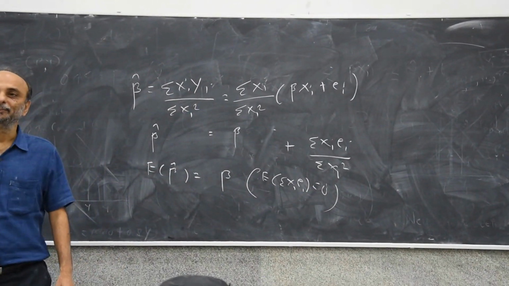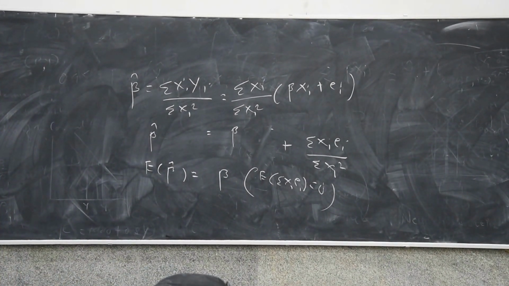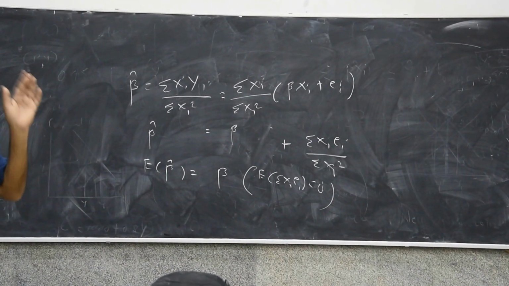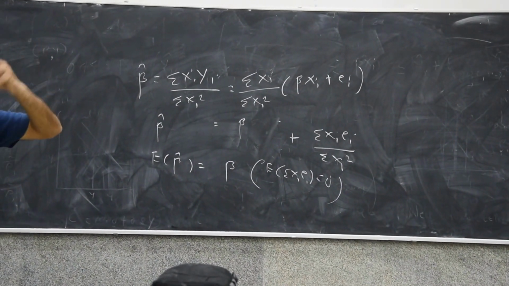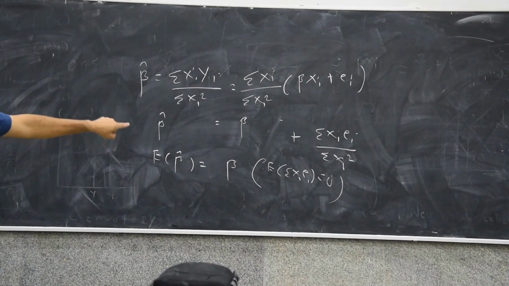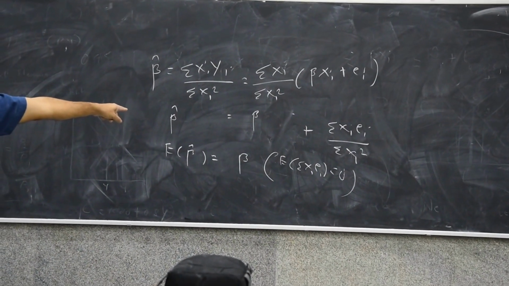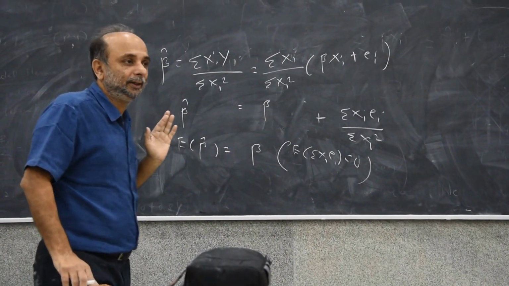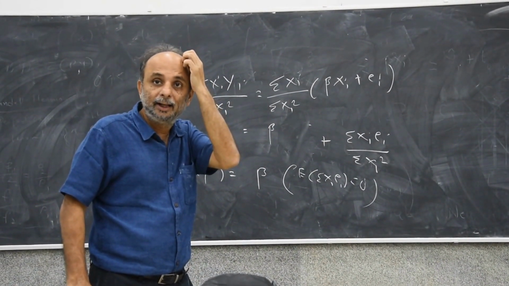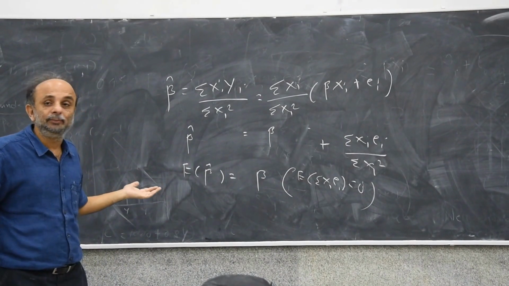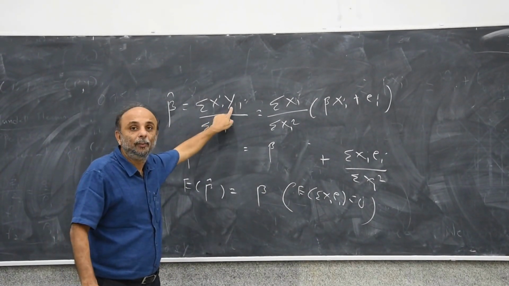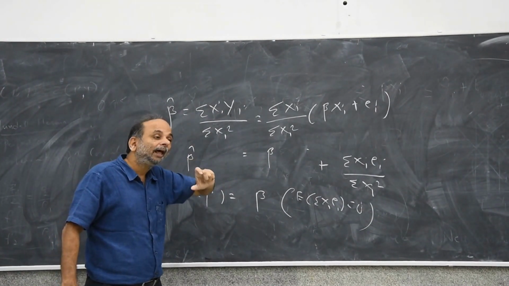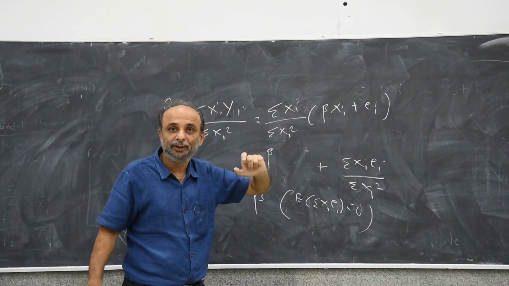Because expectation summation xi ei is equal to 0. So expectation beta hat is equal to beta. Now, even if there is heteroscedasticity, that is the variance of ei is not constant, this condition continues to hold. As long as x and e are not correlated, expectation beta hat will be equal to beta. Beta hat will also continue to be normally distributed because yi is normally distributed. So beta hat will be normal with mean beta. What will happen is the variance of beta hat will be different.